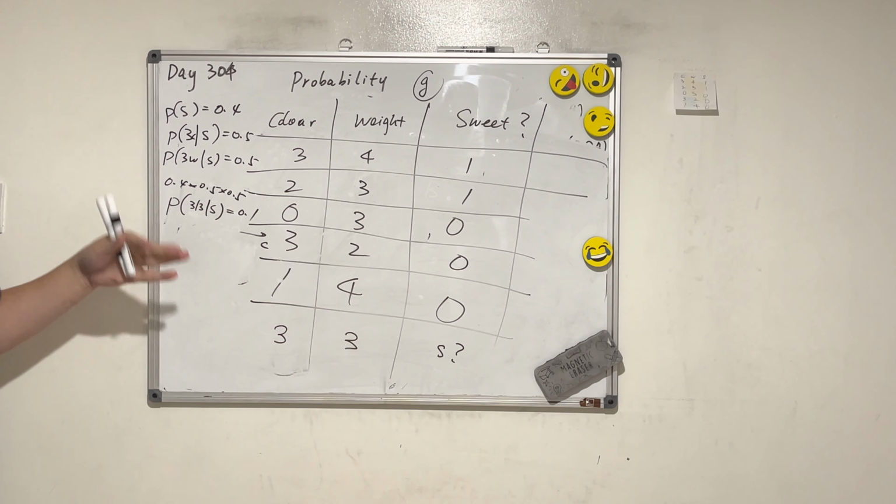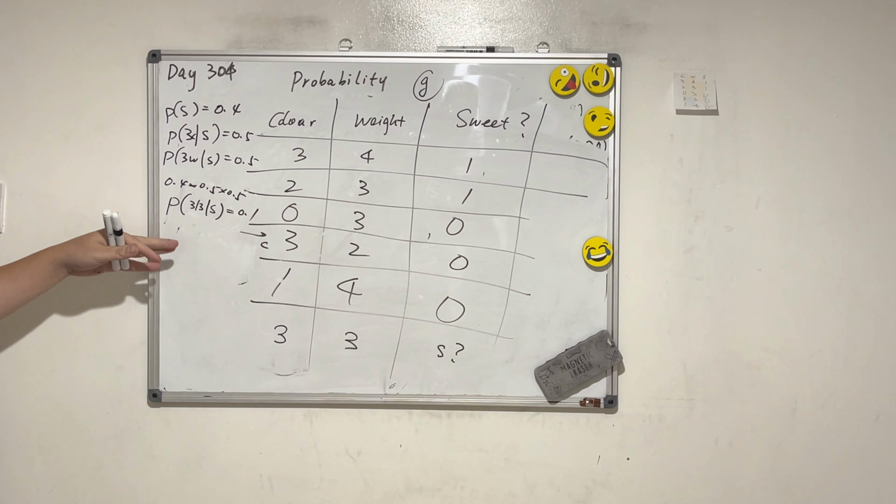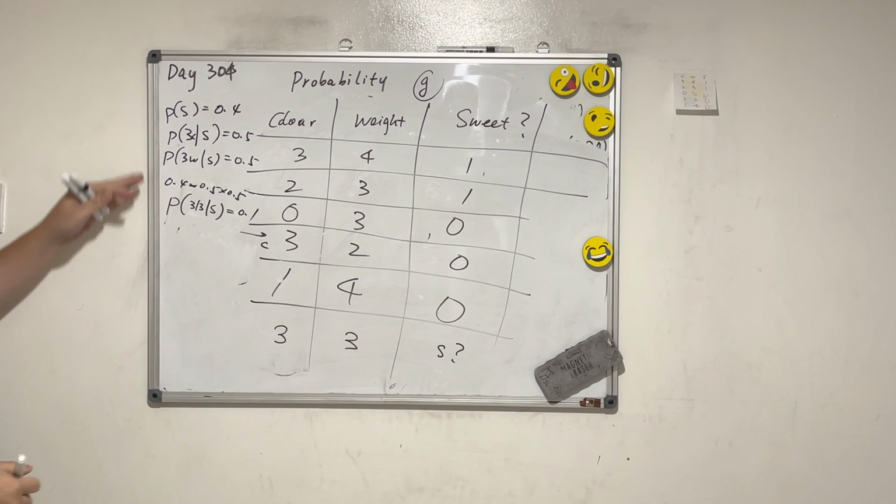Now let's calculate the other side. What's the probability of the apples being not sweet? Out of 5 apples, 3 apples are not sweet, so 3 over 5, which is 60%, 0.6.